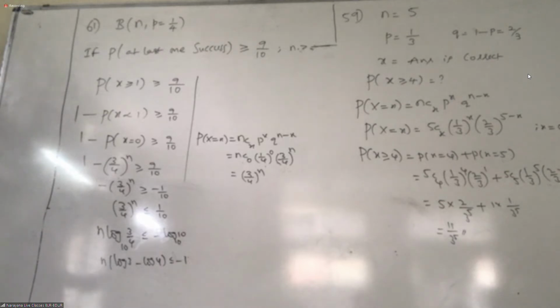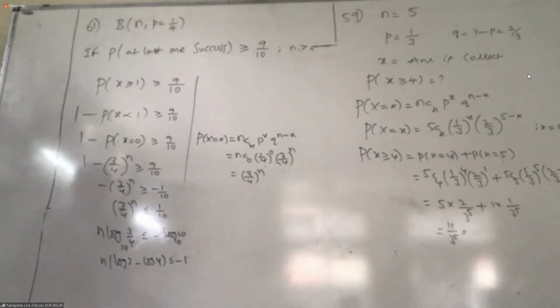You have some conceptual questions. 1, 2, 3, 4. Number of parameters 2. Next, you can go through those questions from online also. Conceptual questions. When a coin is tossed n times, if the probability of getting 6 heads is equal to the probability of getting 8 heads, then find the value of n.